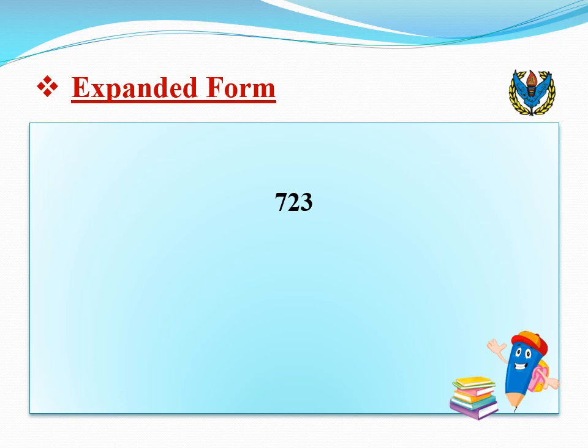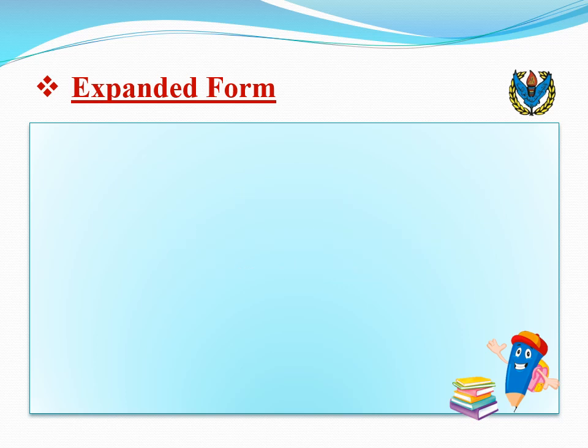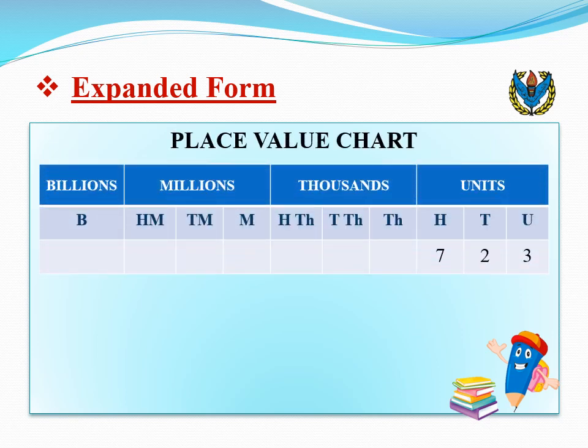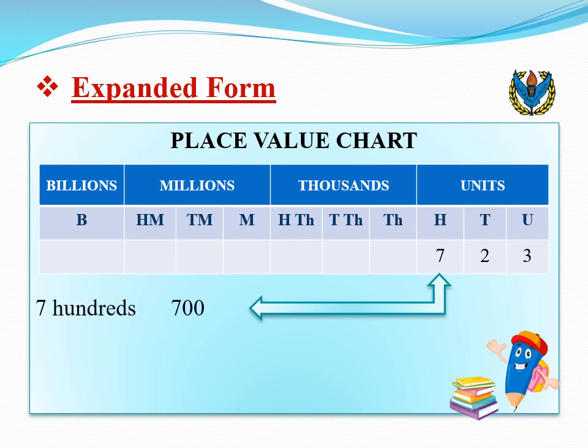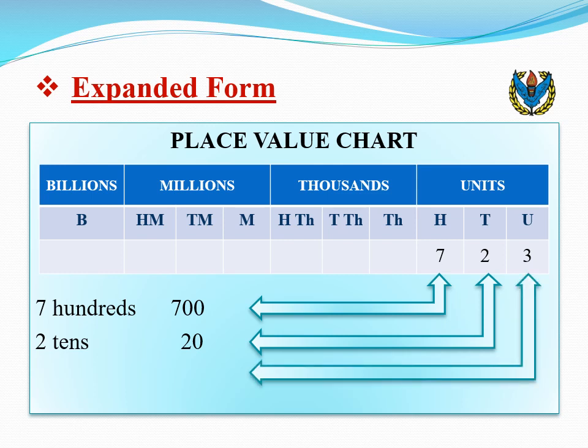So it's not just the digits that make a number, it's the digits and their positions within the number. And we know that a digit's position in a number and its resulting value is called place value. If you place our original number into the place value chart, it now looks like this. And you know that 7 is in the hundreds place, means we have 7 hundreds or 700. Since 2 is in the tens place, it means we have 2 tens or 20. Similarly, 3 is in the unit place, means we have 3 ones or 3 units.